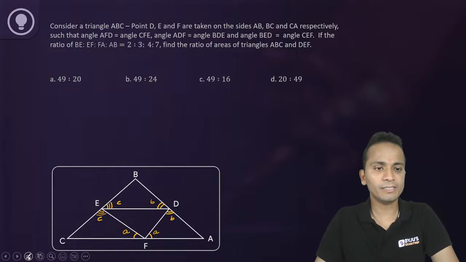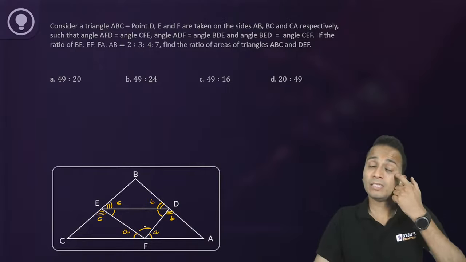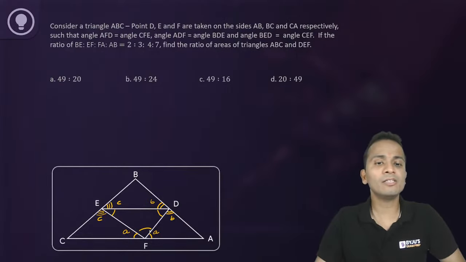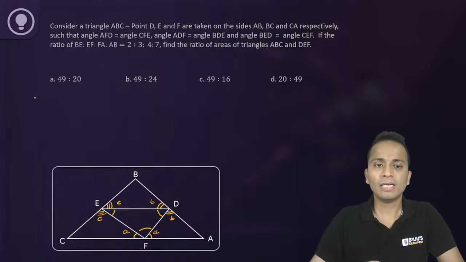Let's check. Now consider the innermost triangle, triangle DEF. This has three interior angles. The sum of the three interior angles of DEF should be 180 degrees.